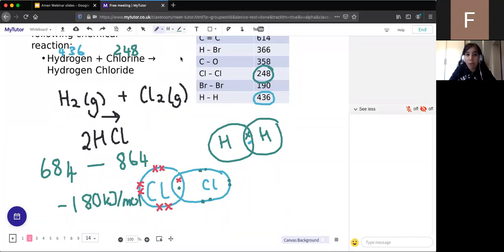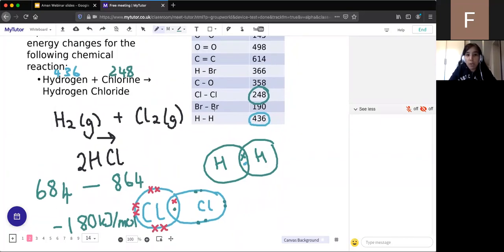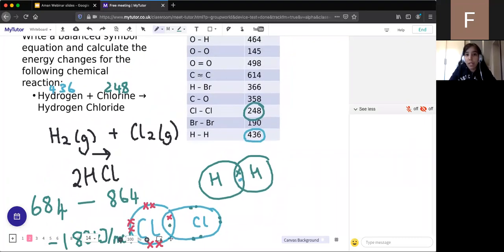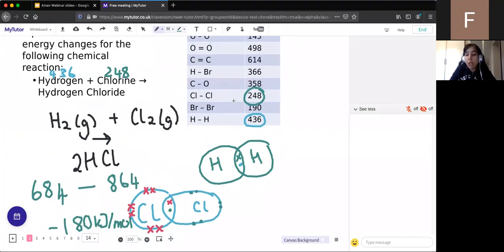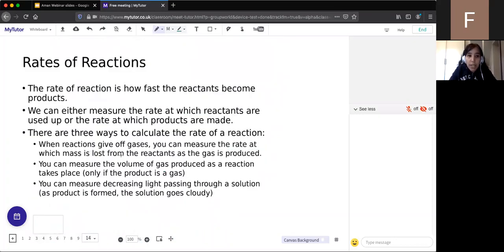Really well done, everyone. Someone's just asked me, what does the double mean? So here, where we've got a C, double bond C, that means it's a double bond. If it's just a single line, it's a single bond. Remember, a double bond means that 2 electrons are shared per element. So in oxygen, for example, it shares 2 electrons. If you want to cover more on that, we did that last Friday. So let's go on to today's topics then.